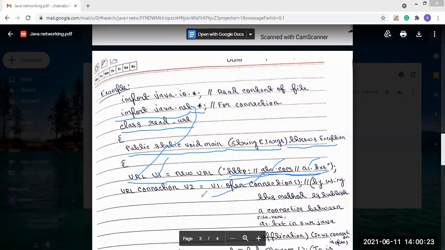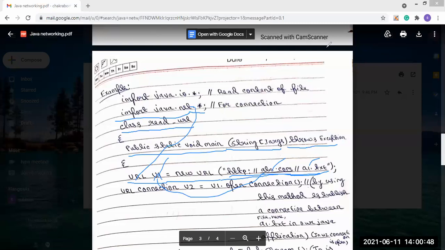Now where will this URL be stored? This URL will be stored in our U1 object of the URL. U1 is the object of the URL, so the URL which we have passed will be stored in the URL class object U1.